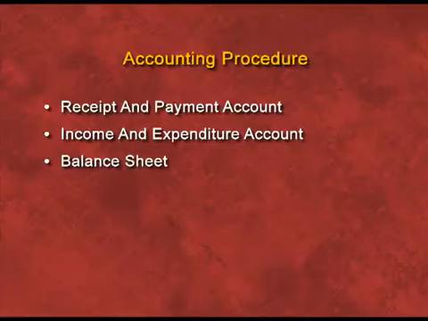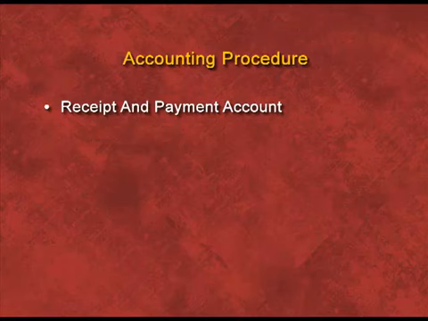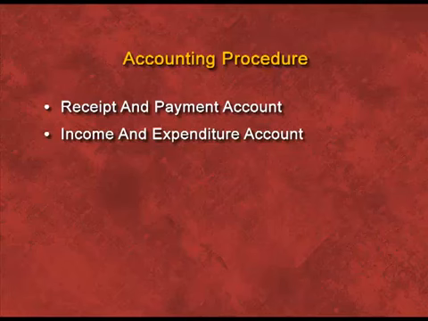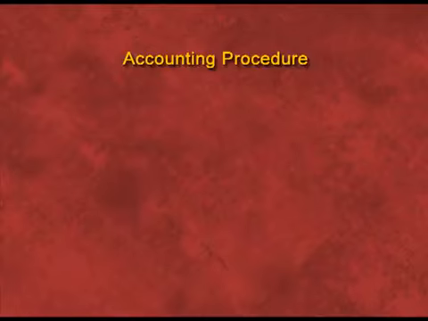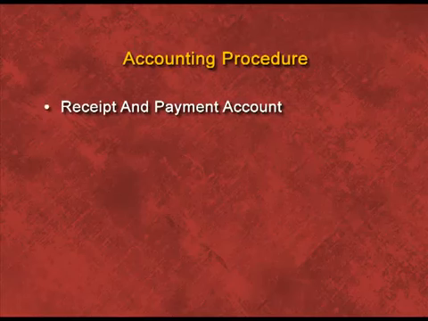Now you can see the accounting procedure. First of all, every non-profit organization has to prepare receipt and payment account. Then with the help of receipt and payment account, we have to prepare income and expenditure account and balance sheet. Now let us discuss one by one. First is receipt and payment account.